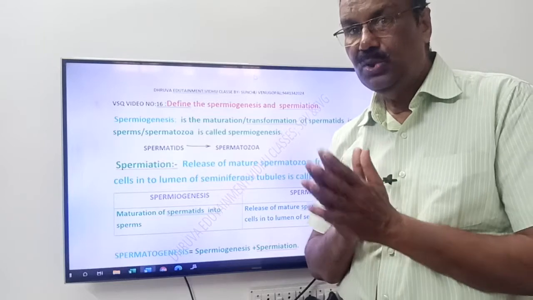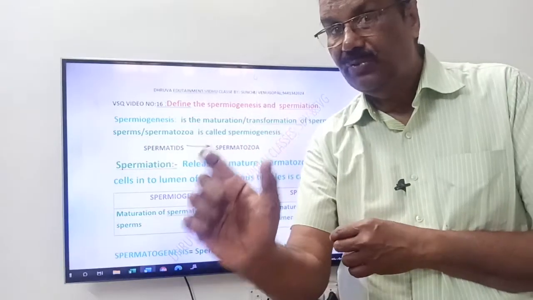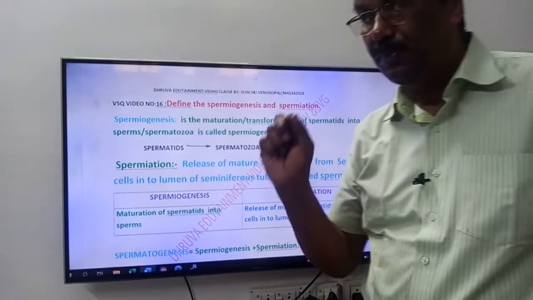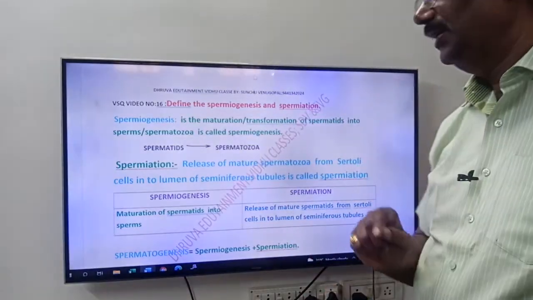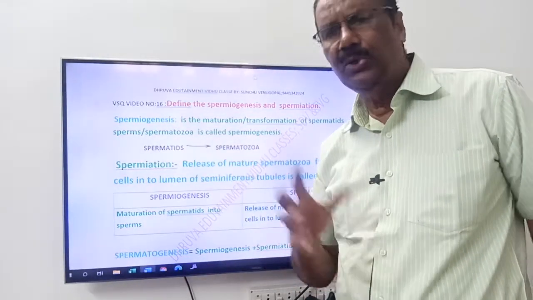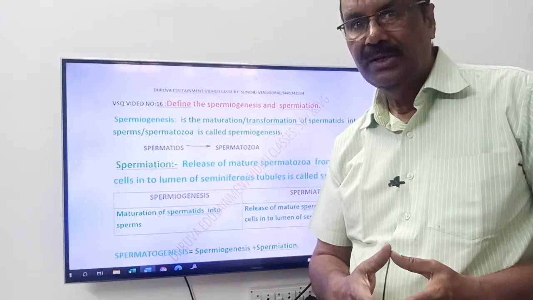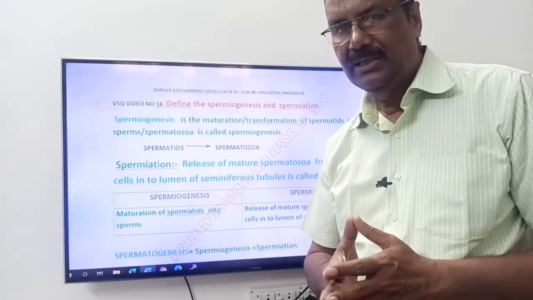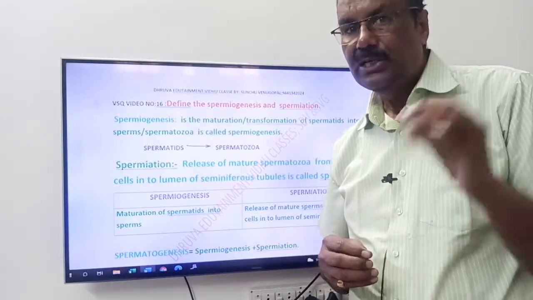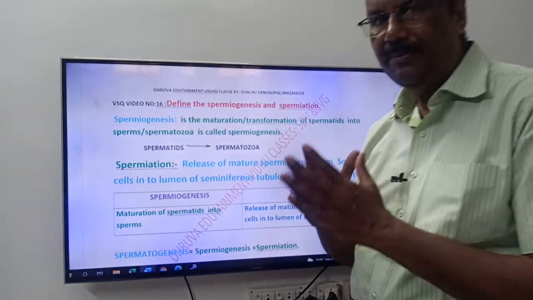But here I am using two new words. What are those new words, friends? Spermiogenesis, not spermatogenesis, friends. Very important. Spermiogenesis and spermiation. These two are the phases of spermatogenesis. Spermatogenesis means formation of sperms from sperm mother cells or spermatogonia. In that spermatogenesis, we have two subphases: spermiogenesis and spermiation.